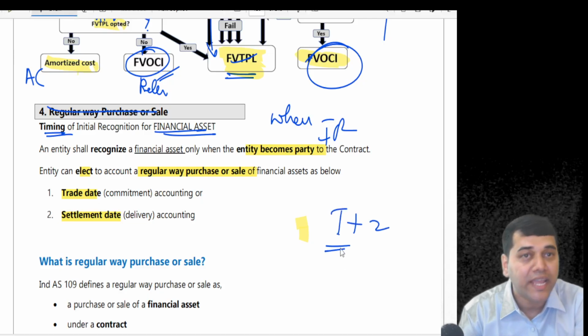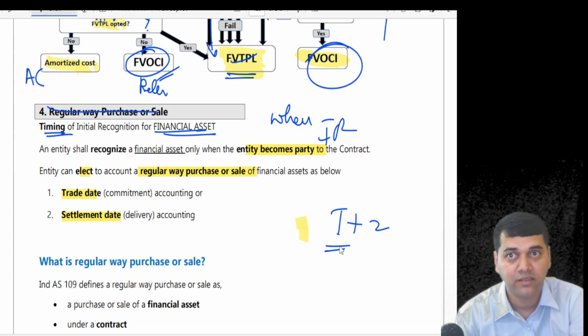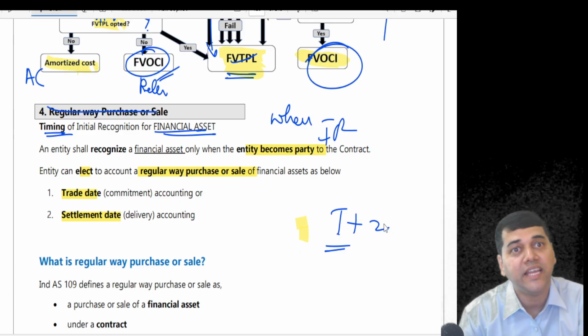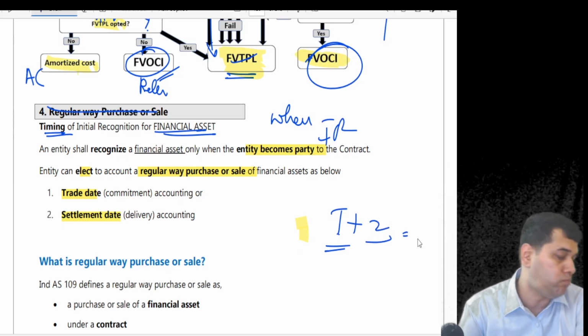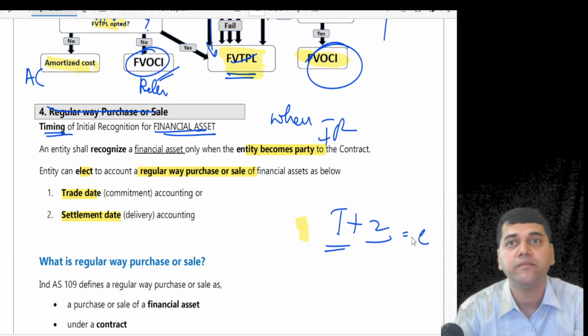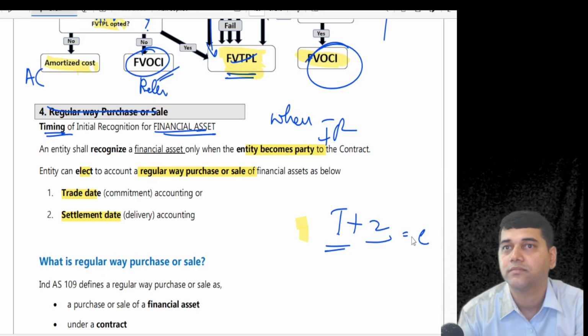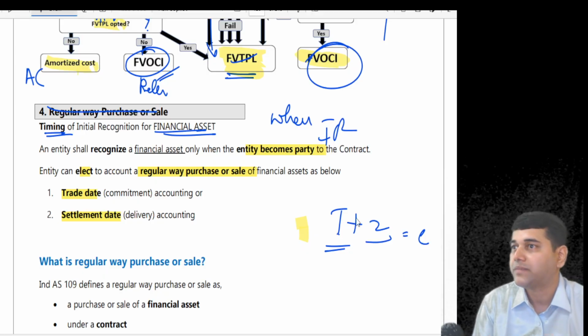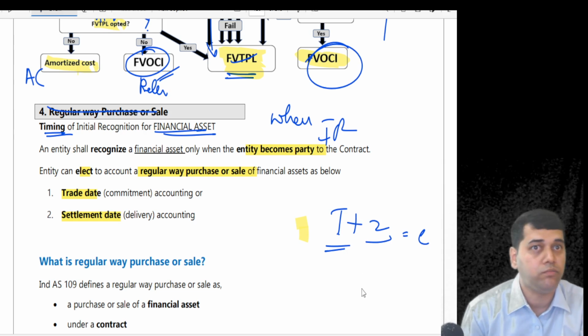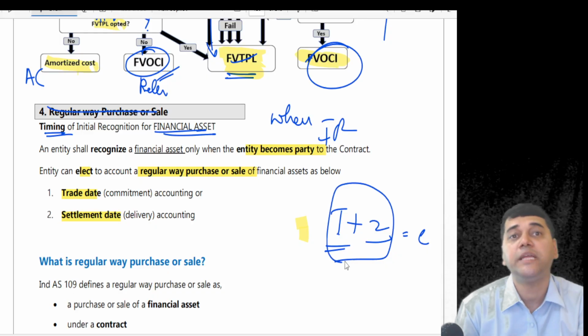That means if you purchased the shares today, on the second day from tomorrow, since today's day is closed, on the day after tomorrow, it will get credited to your account. When do you have to pay money? T plus 2. Today, if you have purchased, you need not pay the money today. You will pay the day after tomorrow. This is called a T plus 2 settlement.